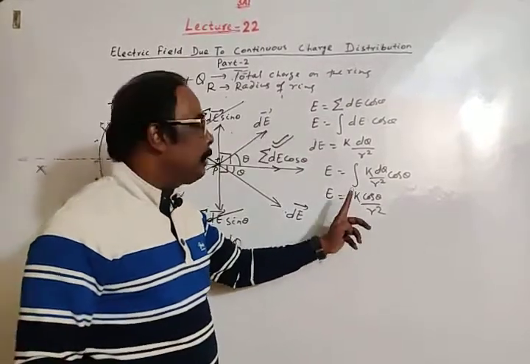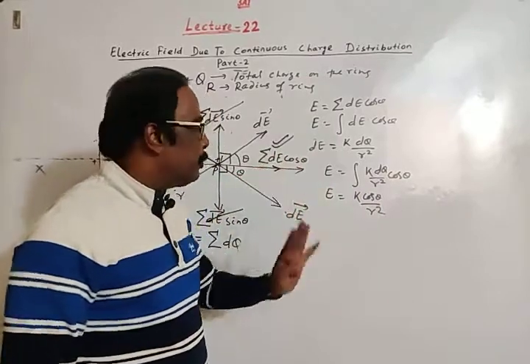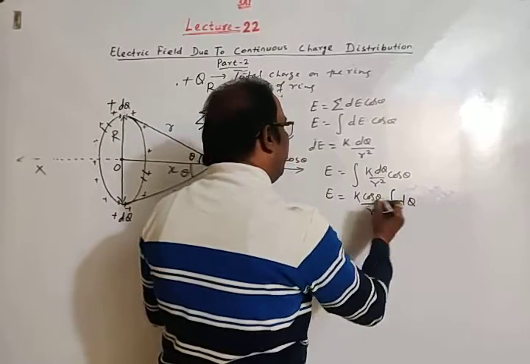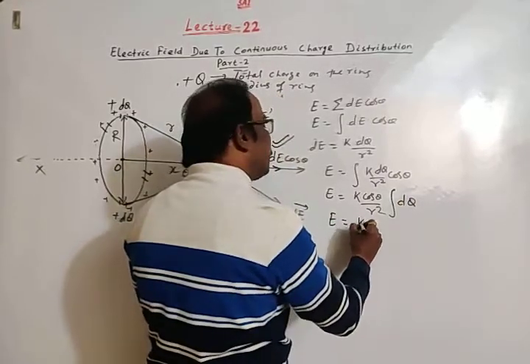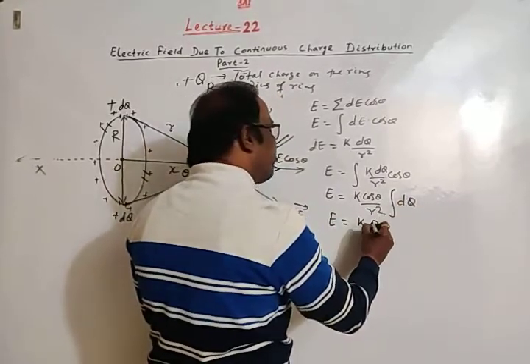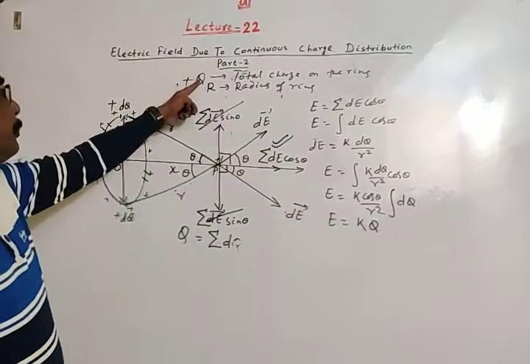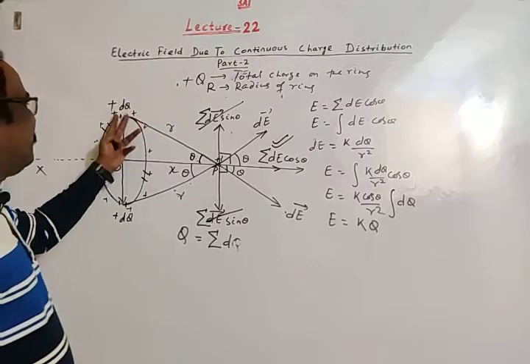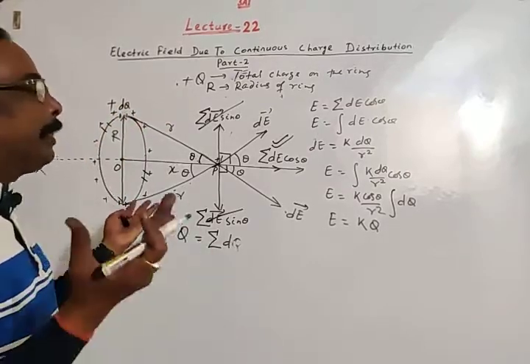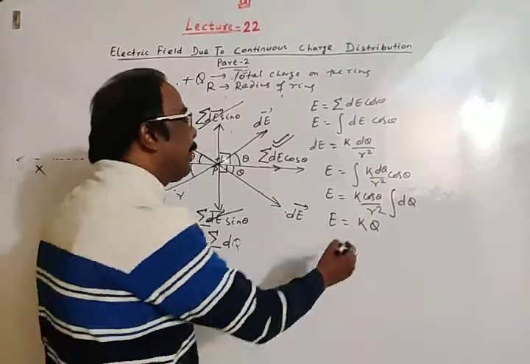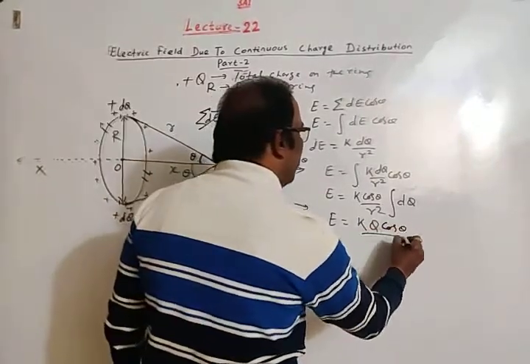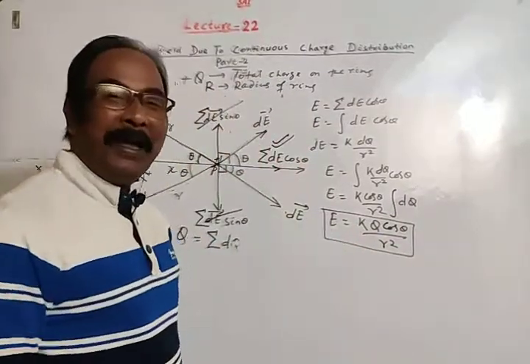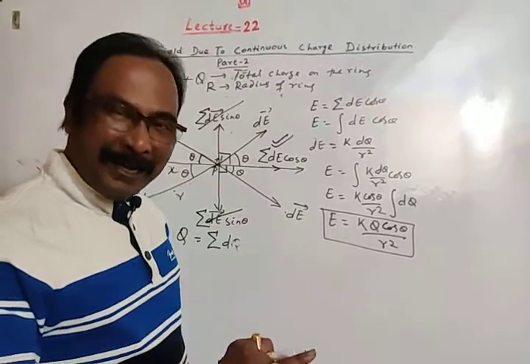And k is constant, so k cos theta by r square is constant. Then the integration of dq is q. See, total charge is q, and a small amount of charge dq is a part of charge q, so the sum of dq is q. This is our result: not kq by r square, but kq cos theta by r square.